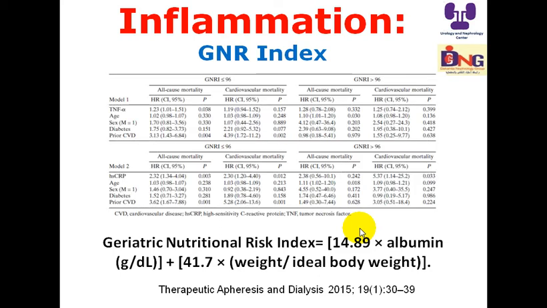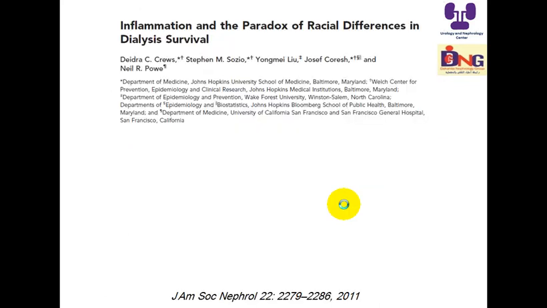So if you look here, if the index is below 96, you find that TNF alpha and high sensitive C-reactive protein are associated with increasing hazard risk for all-cause mortality. And these inflammatory markers are attenuated by the index. If it's above 96, they lose their significance. The P-value is insignificant here and there. So it is an important issue to be addressed when we evaluate the patients in this domain.